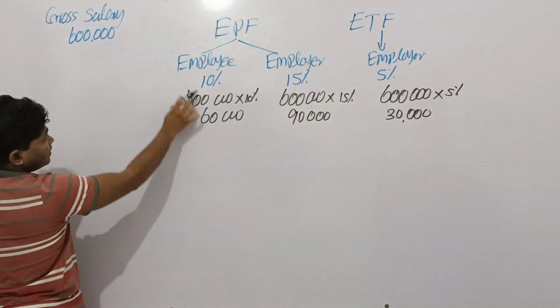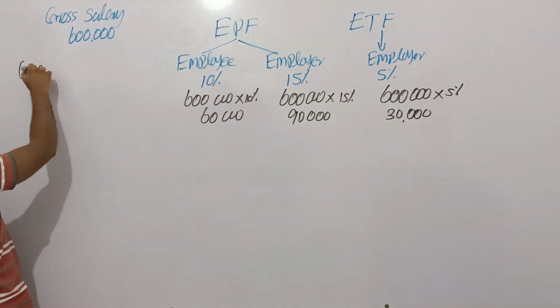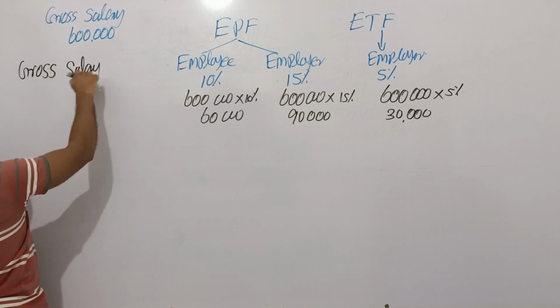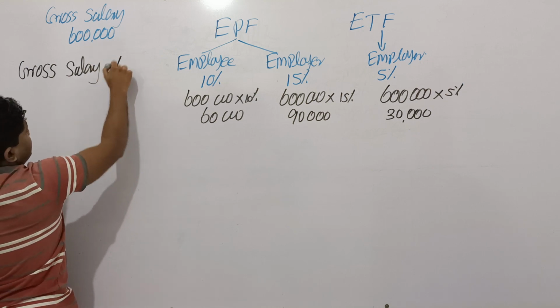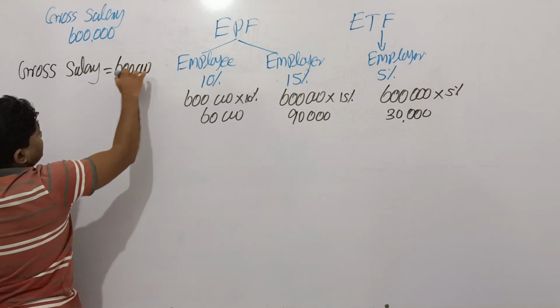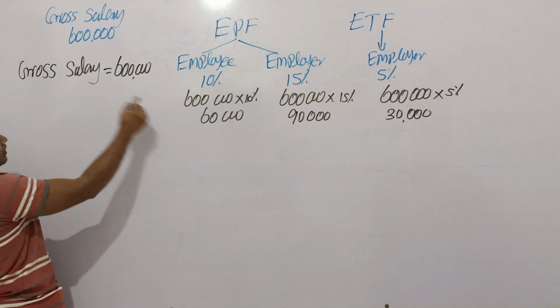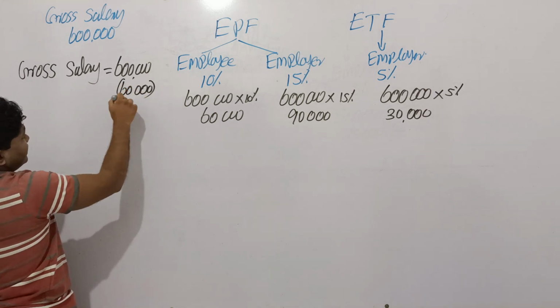Then the employee contribution should be deducted from gross salary and the balance part paid in cash. Therefore, gross salary equals 600,000. When the business is going to pay salary to the employee, after deducting the employee contribution, 60,000 should be deducted.